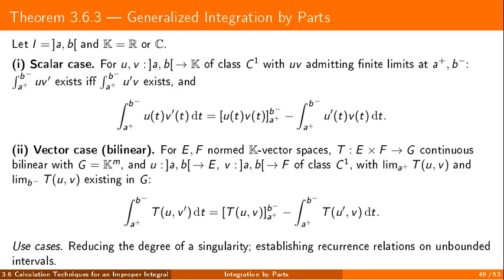Integration by parts extends as well, both in the scalar case and in the bilinear vector setting. The endpoint term must have finite limits, and once one of the two integrals exists, the formula gives the other. In practice, this is especially useful for weakening singularities at an endpoint, and for deriving recurrences on unbounded intervals.